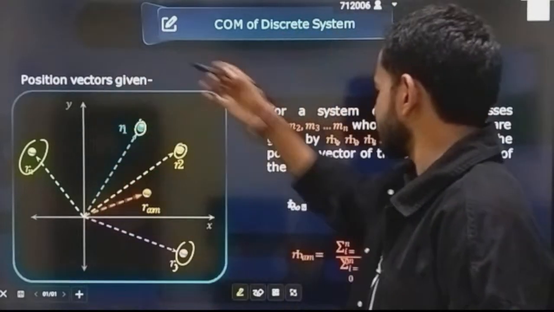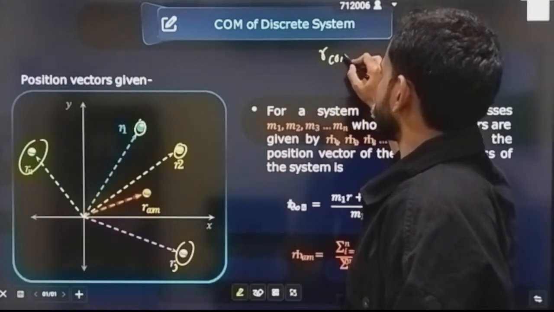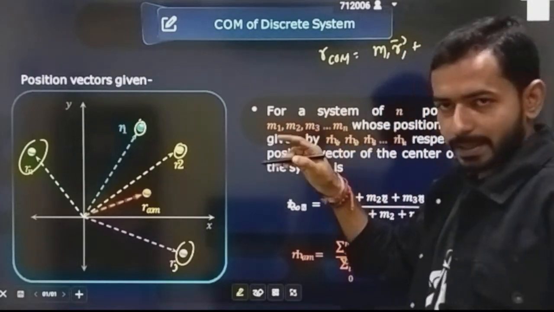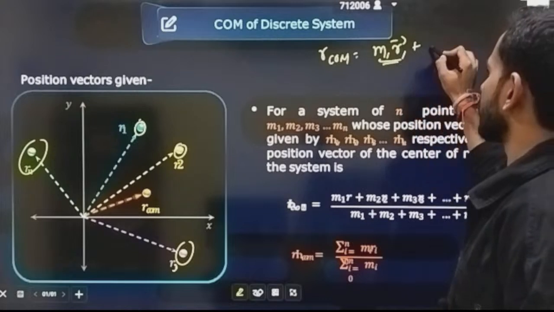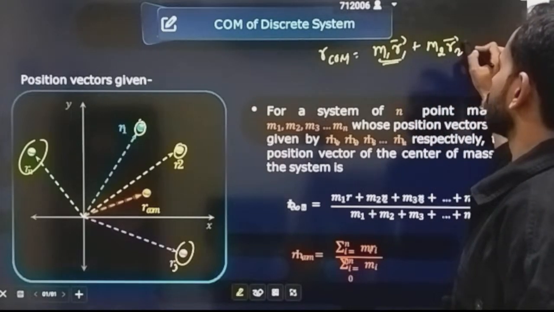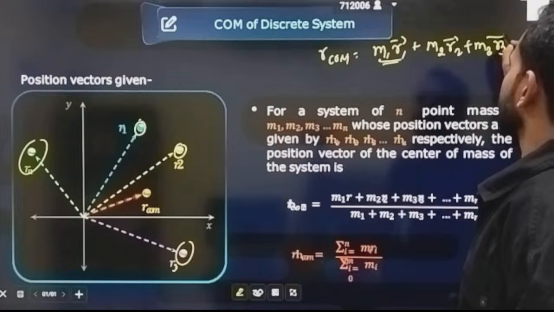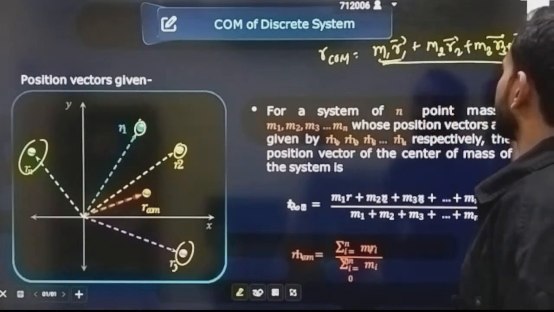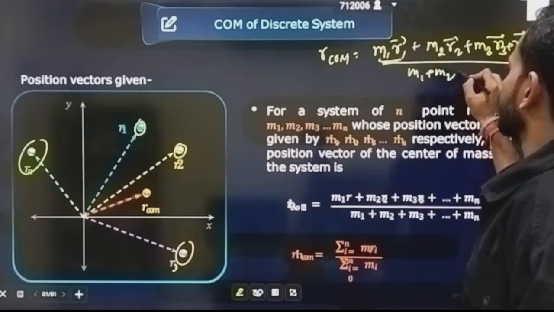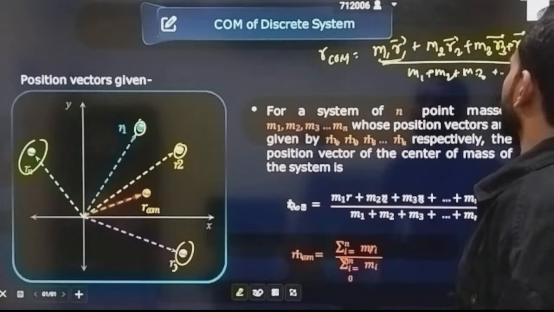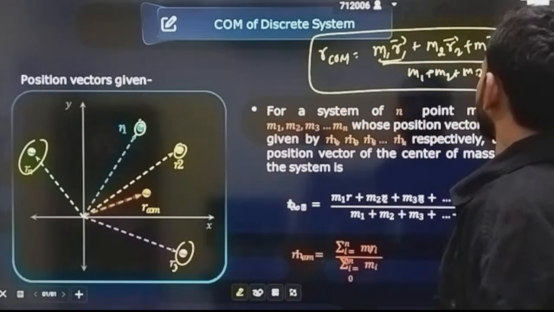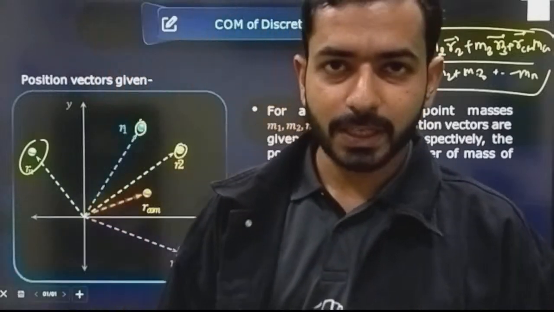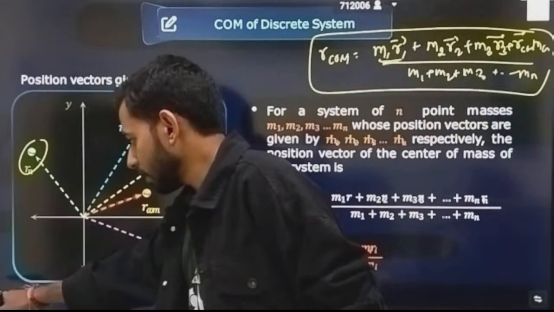So what is the formula that we get for center of mass? RCM, in general, the position of center of mass is m1 r1, simply multiplying the position vector with mass, plus m2 r2 plus m3 r3 and so on, divided by the total mass, that is m1 plus m2 plus m3 and so on till mn. This is what you can say for the position of center of mass. Okay, fine.